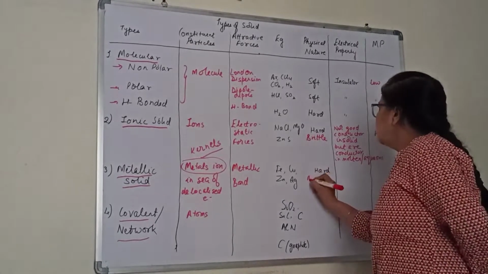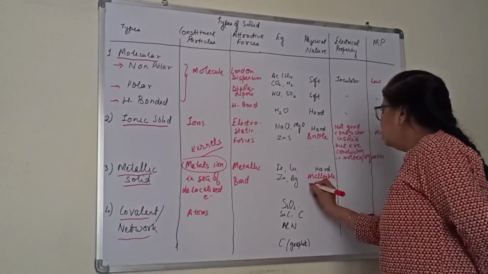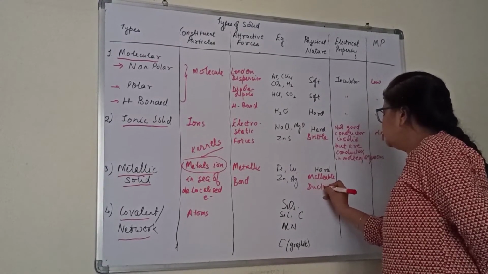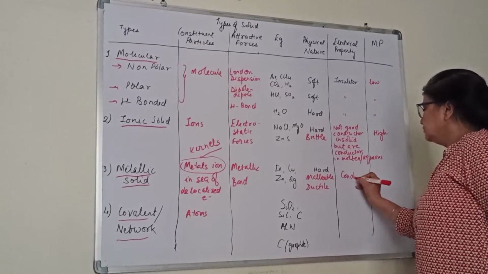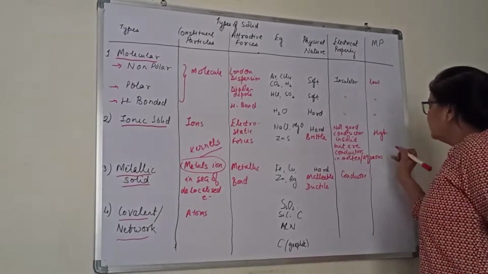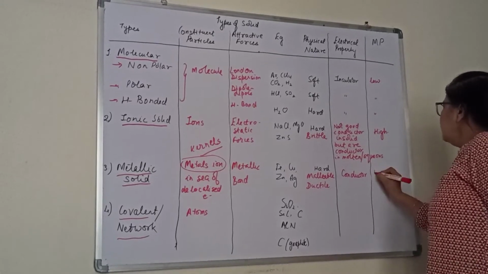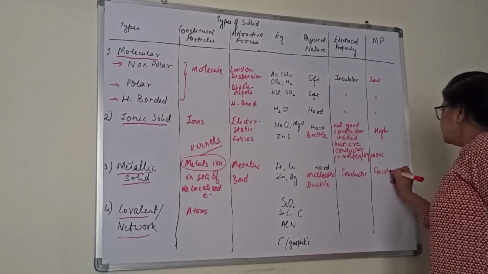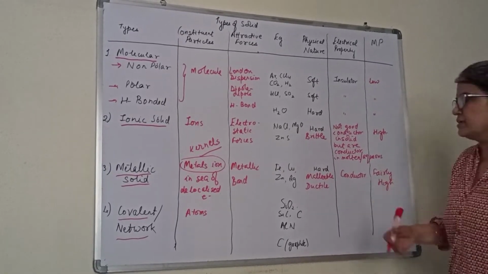We can also write they are malleable. They are ductile. And of course, they are all good conductors. All metals are very good conductors. And the melting point is fairly high. Melting point is towards the higher side only.